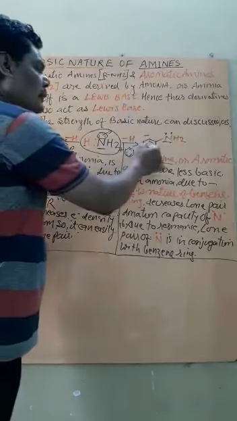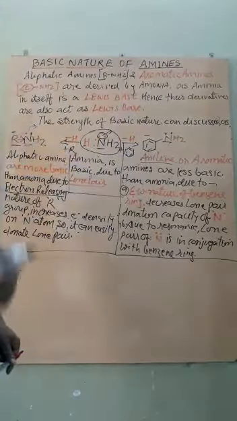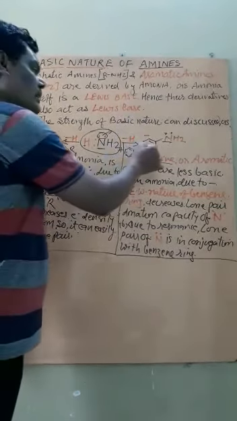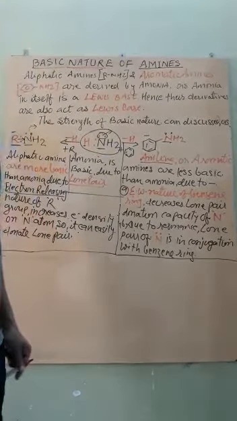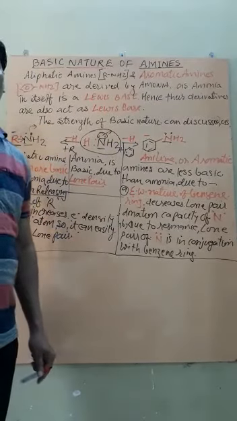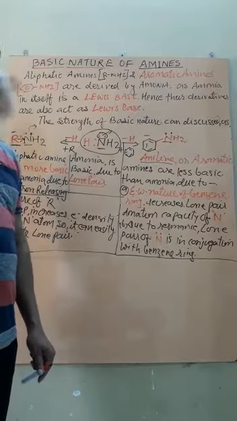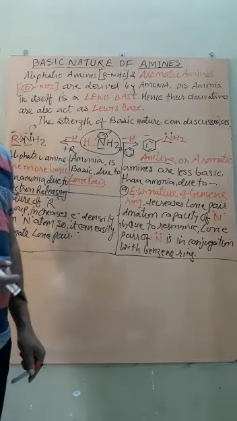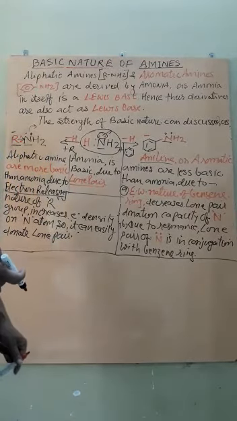On the other hand, if we observe aniline, in aniline there is a benzene ring, and the benzene ring is highly unsaturated due to the presence of pi electron pairs and their delocalization.